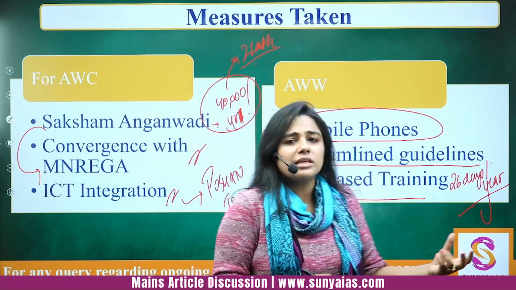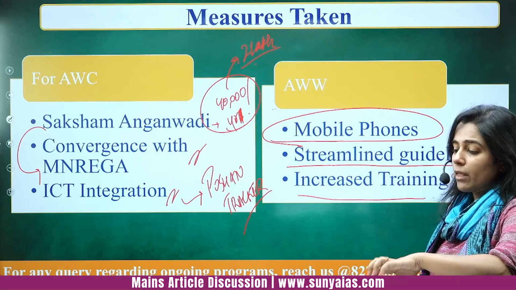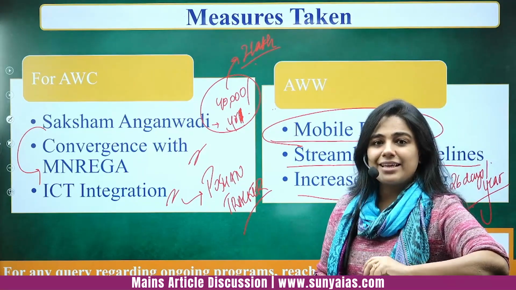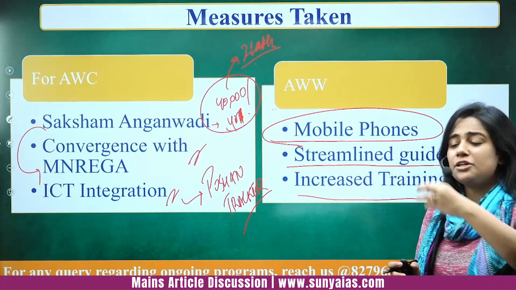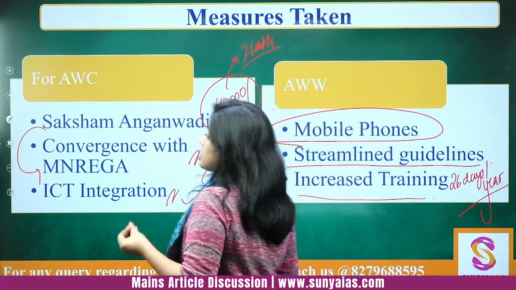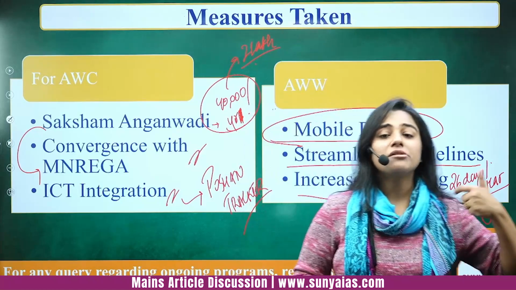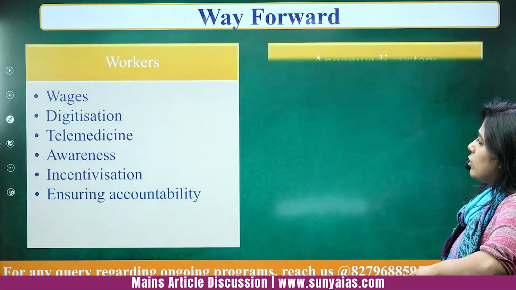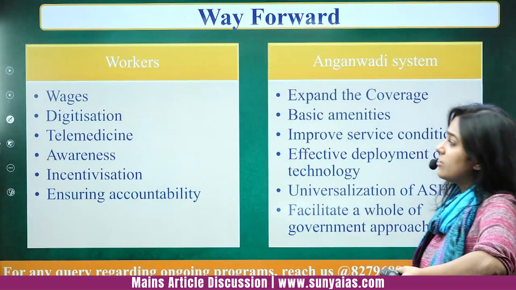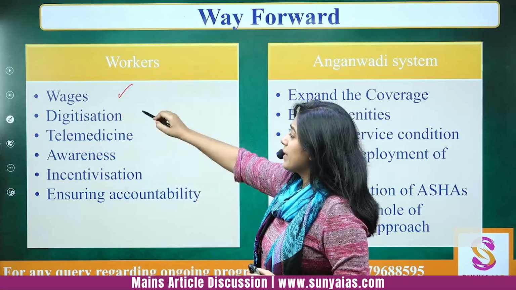So these are some good things, but still the infrastructural aspect is pretty saddening. These Anganwadis need to be colorful, they need to be clean, they need to be places where people want to send their children and where the children want to come every day, right? So overall, what can be the way forward? These are very, very simple. Wages definitely have to be expanded.